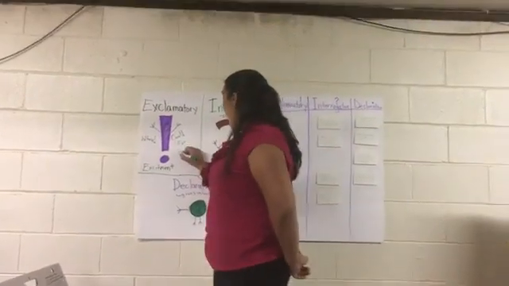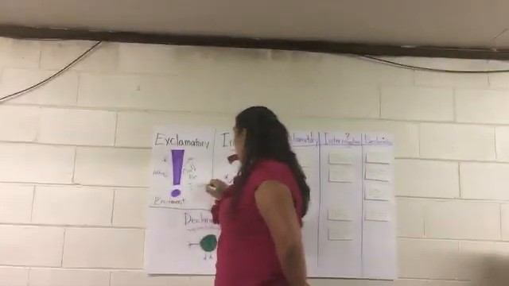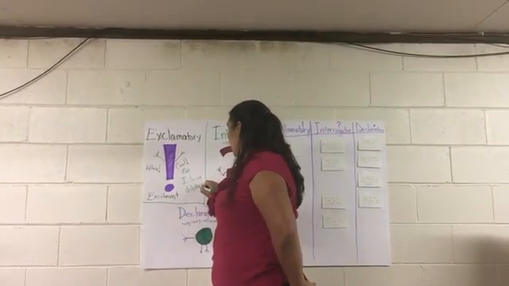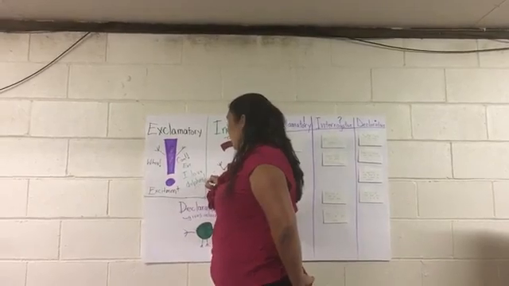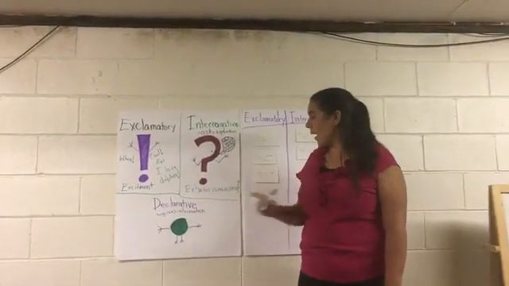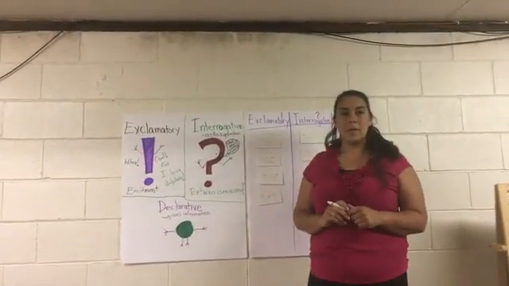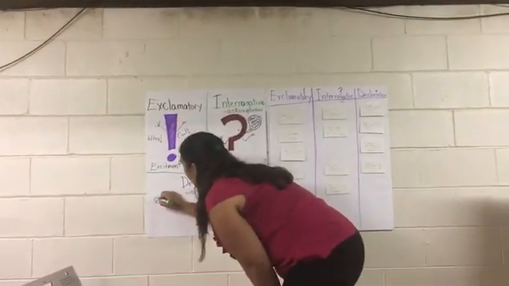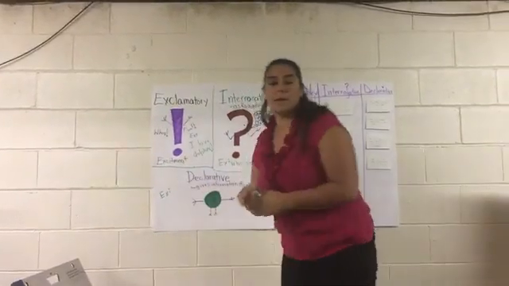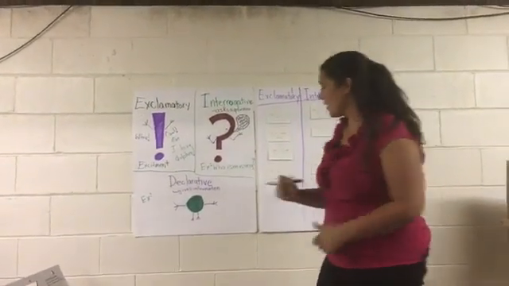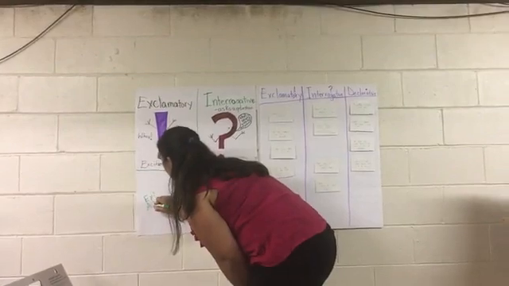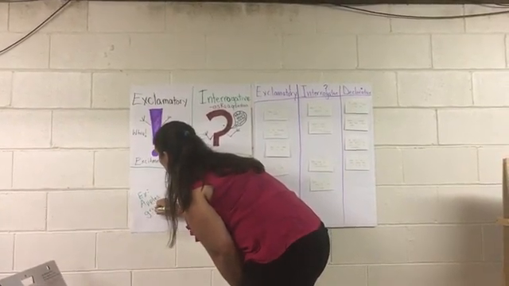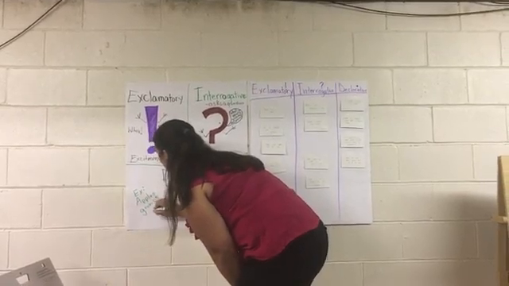Yes, I love dolphins. Way to use something that we've talked about today. All right, and now how about a declarative? One that gives information. All right. What's your idea? Yes. Apples grow on trees.